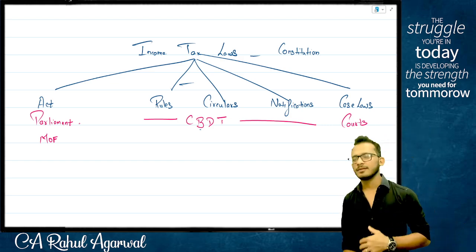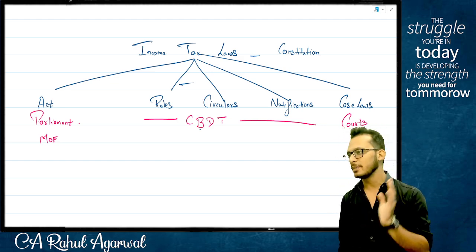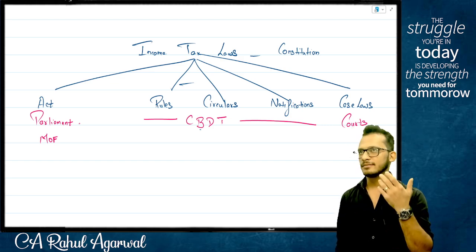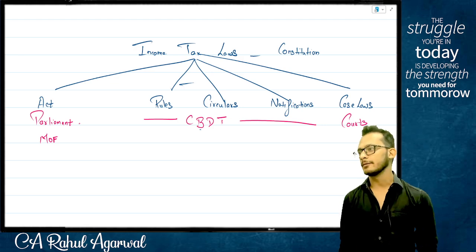Basically, in simple terms, law is any kind of rules and regulations which is created. It may not be enforceable, it just has to be created. It can be oral, can be written, can be within a house, within a village, anywhere for that matter. As long as you are required to follow it, it's a law.